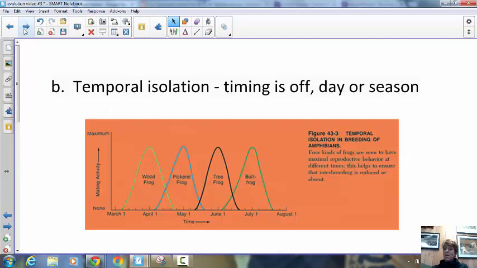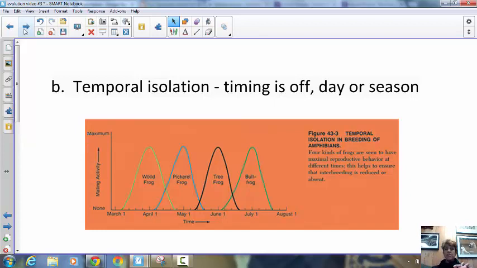The next one is called temporal, which is all about timing. So if their timing isn't the same, so for example, if one type of frog always mates between noon and 3, and another one always mates at dusk, they don't see each other as mating partners because they don't mate at the same time. Or animals that are nocturnal versus diurnal, that mate during the day, they are not going to see each other as mating partners because they're not out looking for mates at the same time of day. It can also be time of year. You can think of mums. They are flowering in the fall, and something like a tulip flowers in the spring.